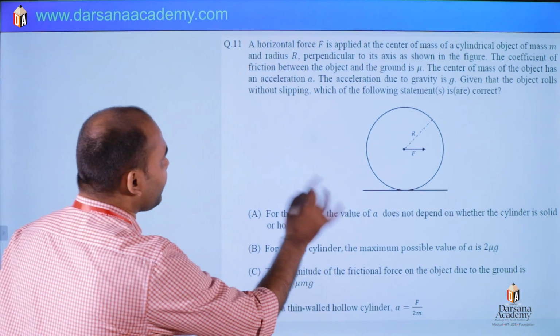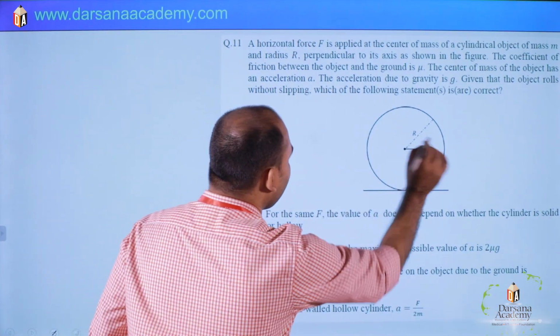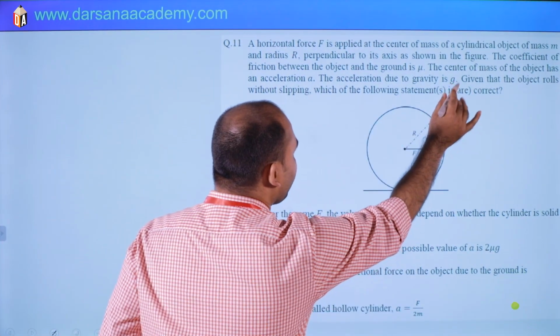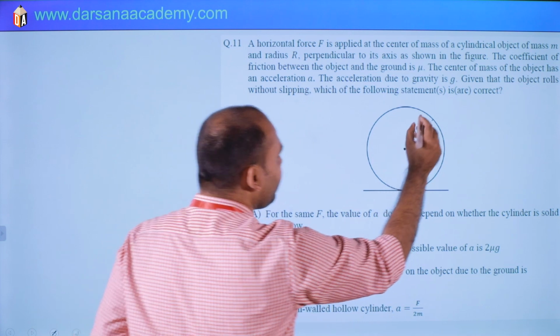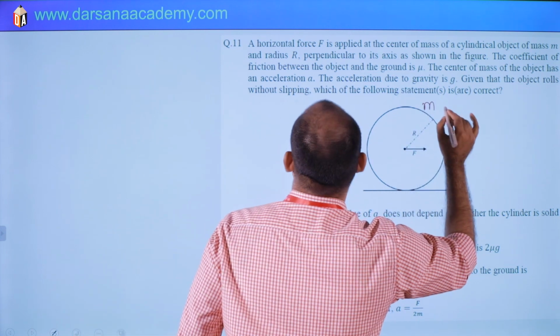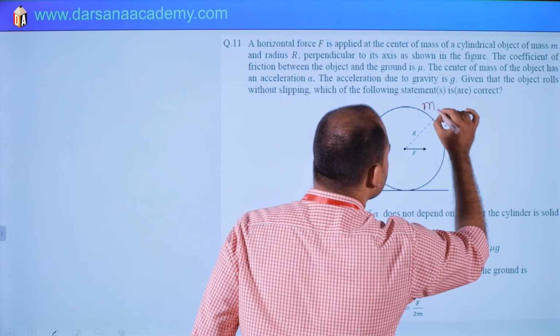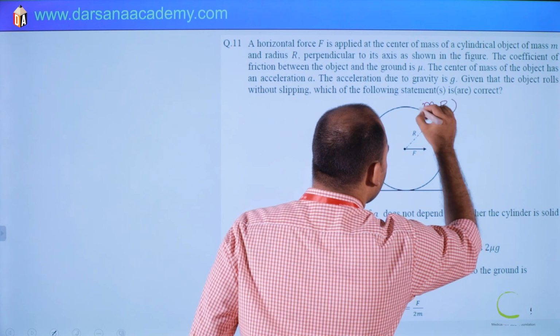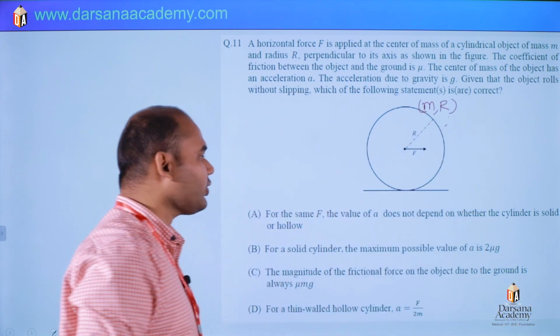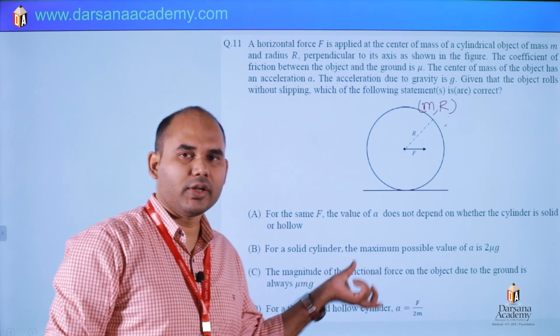Okay, question is given. This is horizontal force F and center of mass of cylinder having object of mass m and radius r. Mass of this cylinder is m, radius is r. It may be solid, hollow depending on a statement.